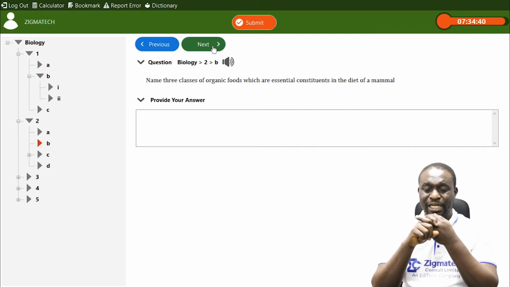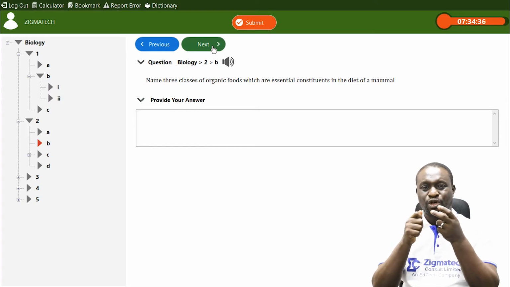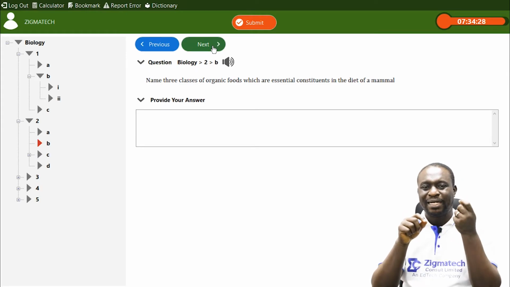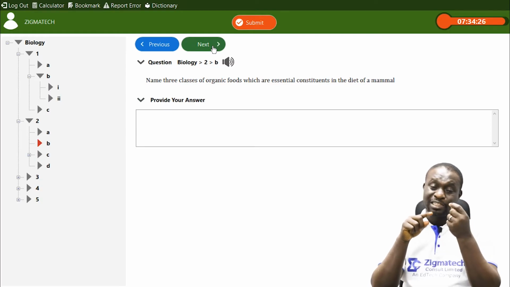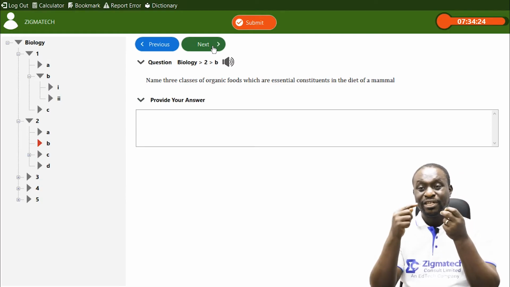It helps to insulate the body, keep the body warm, and it is one of the major sources of energy. Major source of what? Energy. In fact, fats and oils provide more energy than carbohydrates. So fats and oils are also an energy giving food.